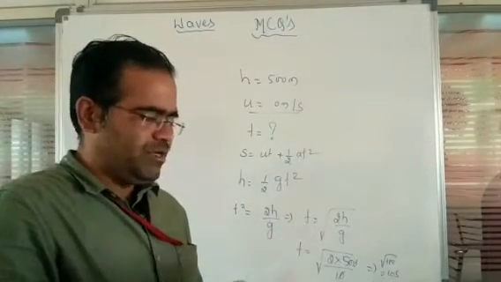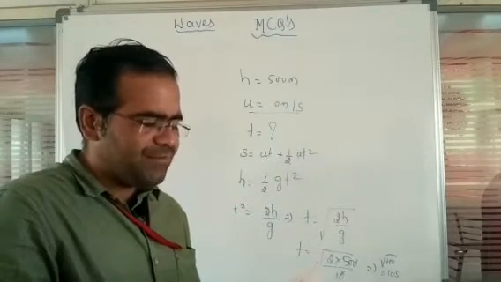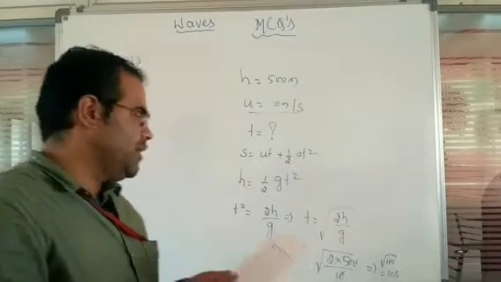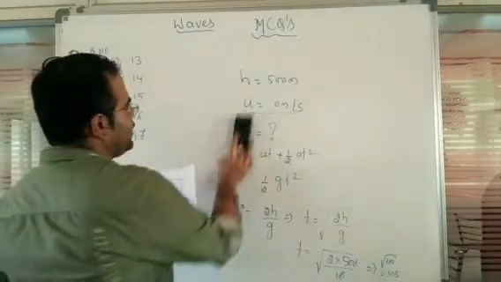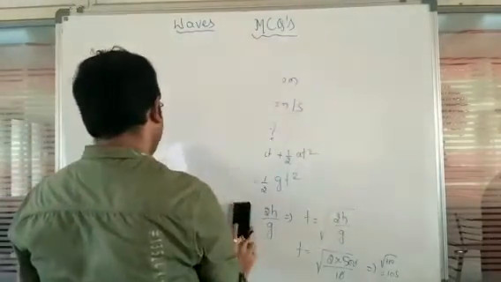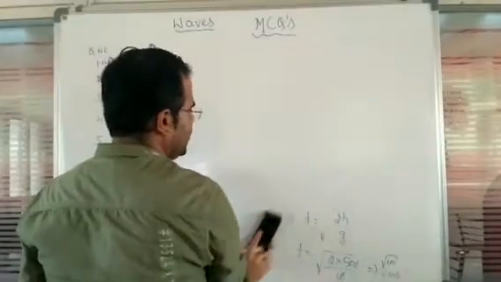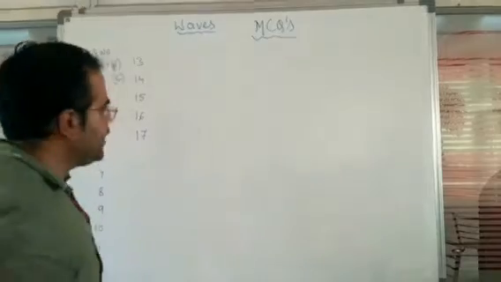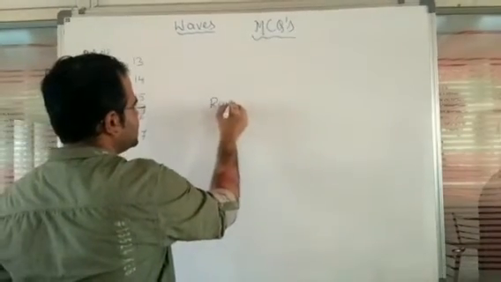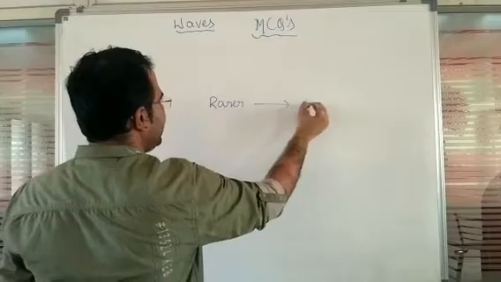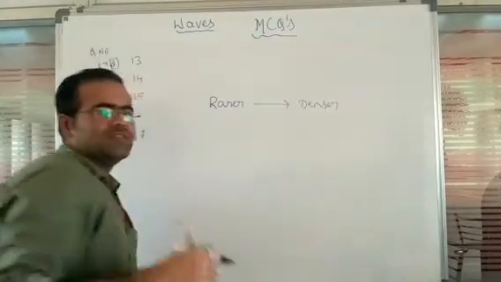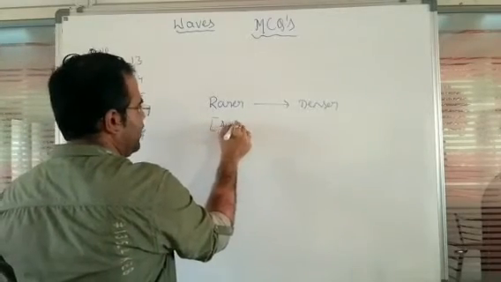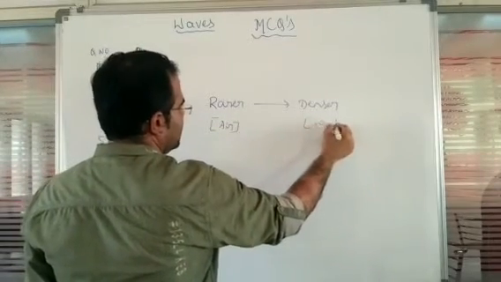Next, question number 3. When sound waves travel from air to water, which of the following remains constant here? So here a sound wave is traveling from air into the water. In the sense, sound is moving from a rarer medium into the denser medium. Rarer means here the air medium, denser means here the water medium.